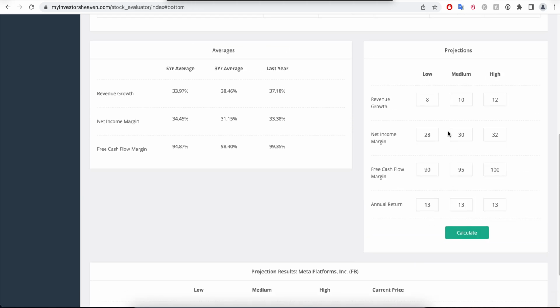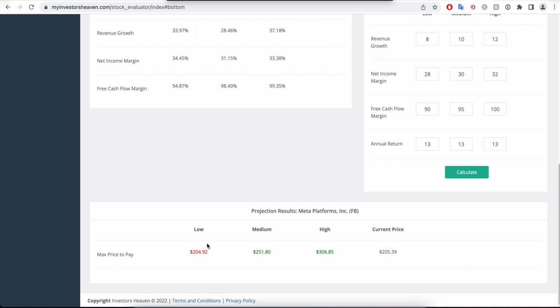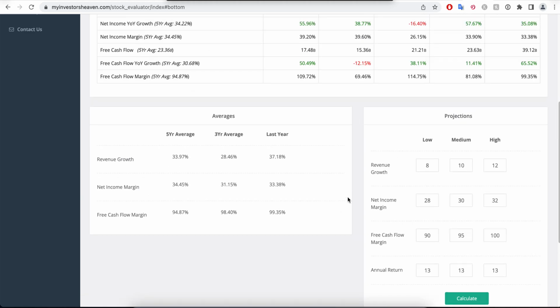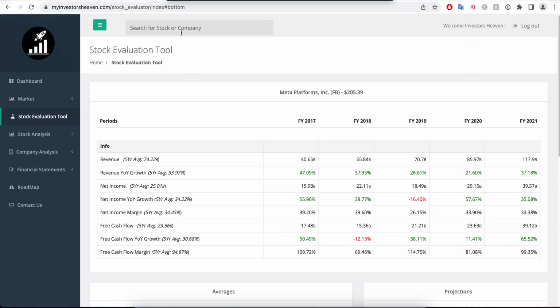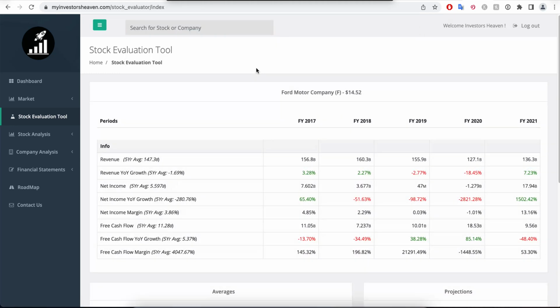So if you believe that the company will grow at least 8% for the next 5 years, then buying Facebook right now is a no-brainer pretty much, based on the discounted cash flow model. And so this is how it works. Let's take a look at another company, Ford. I'm going to switch to Ford numbers now.